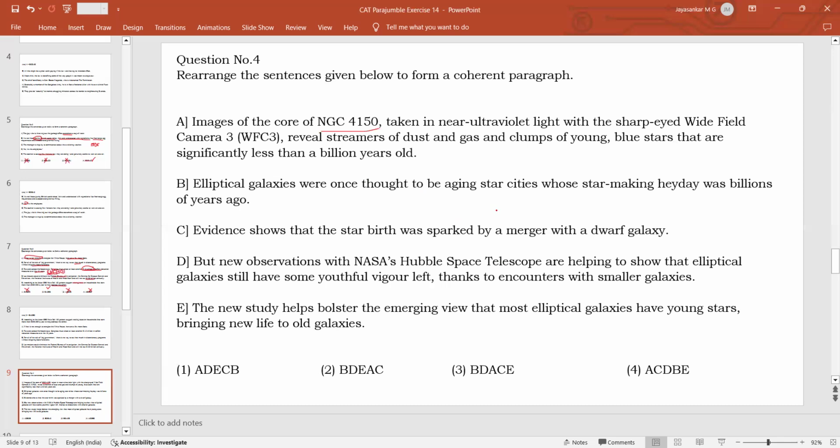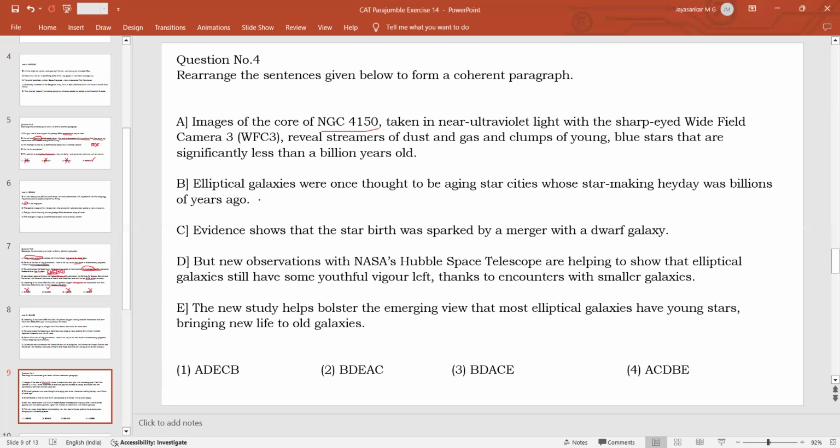It was considered old and obsolete. But as per the latest evidence, even elliptical galaxies are producing new stars with the help of smaller galaxies.